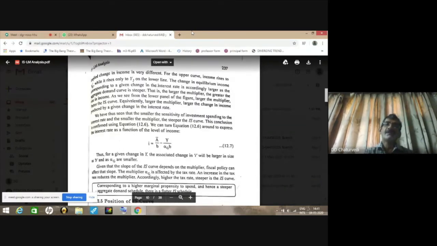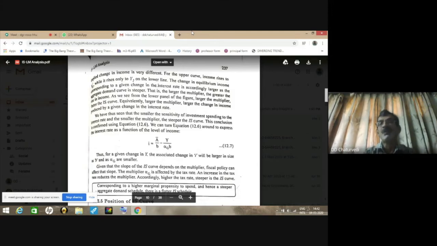You can understand this by using simple mathematics, by using simple calculus, and for this purpose you will have to formulate equation number 12.7 by rearranging the terms from equation number 12.6.